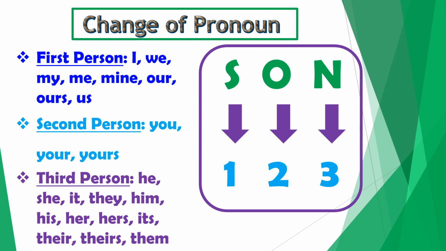What does it mean? S means the subject of reporting speech, O means the object of reporting speech, N means no change. Number 1 stands for the pronouns of first person, number 2 for the pronouns of second person, and number 3 for the pronouns of third person.